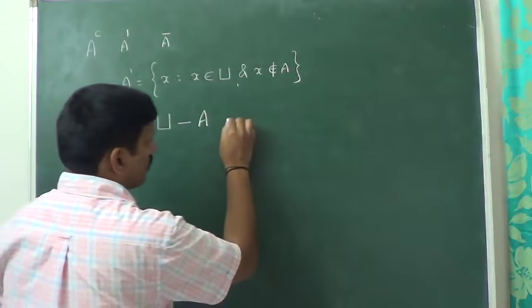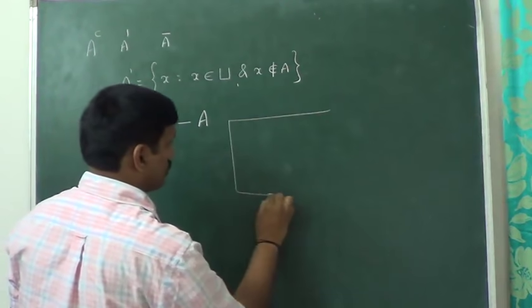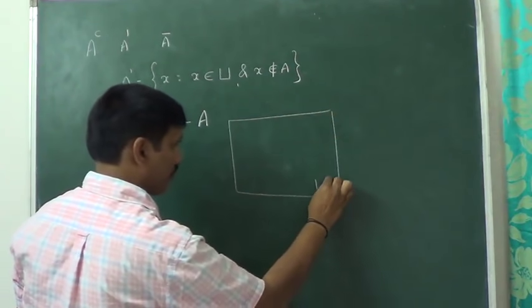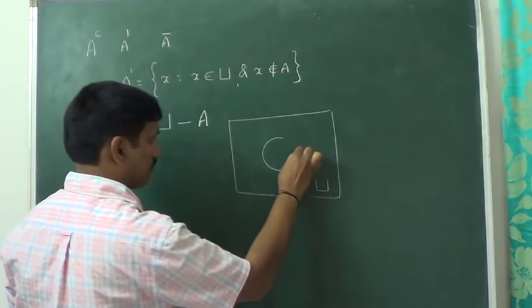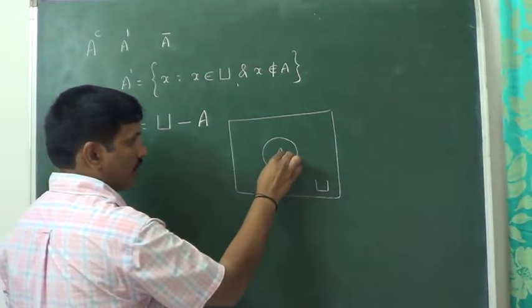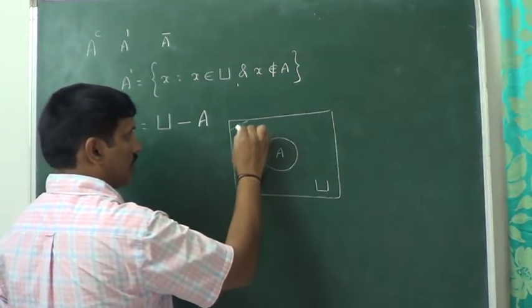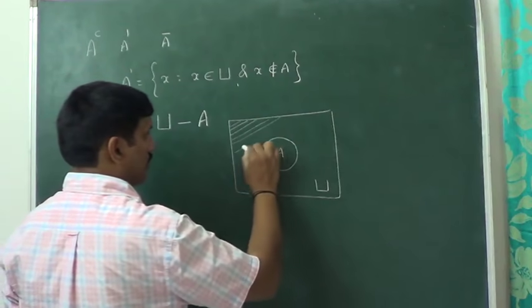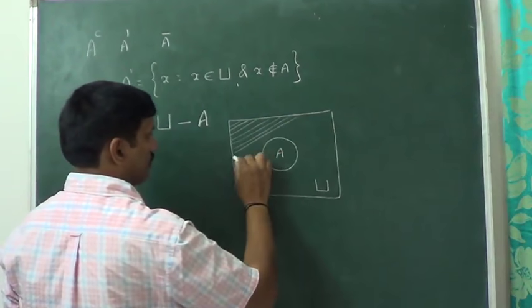How to represent that one? By using a Venn diagram. This is the universal set. This is the set A. From the entire universal set we have to remove the elements of A. The portion which I am shading now represents A dash.